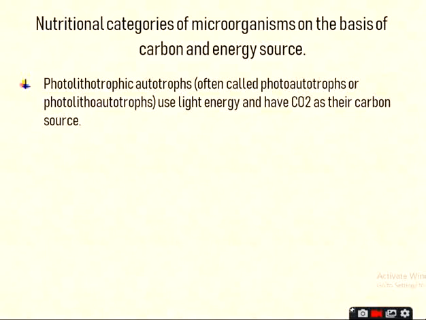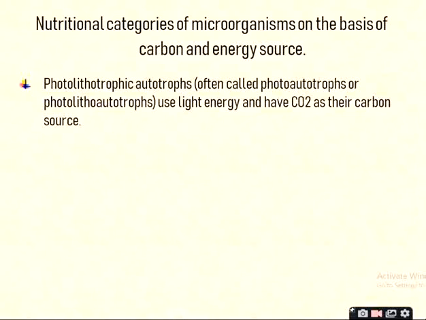Okay, means here photo means light, auto means the source of carbon, that is CO2. Okay, it is called photoautotrophs, or sometimes it is called photolithoautotrophs. Okay, how will you define these photolithotrophic bacteria?